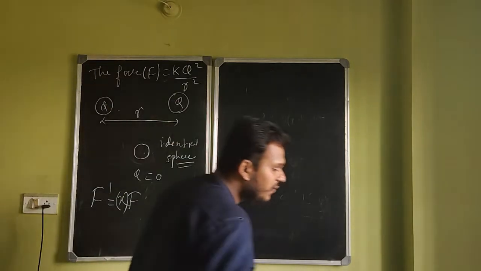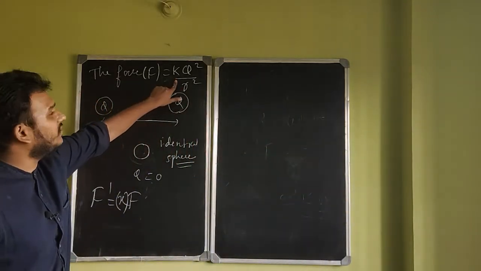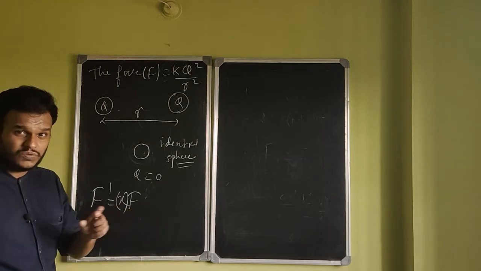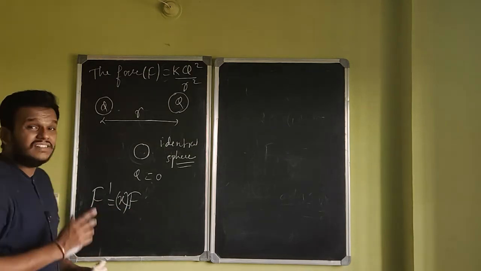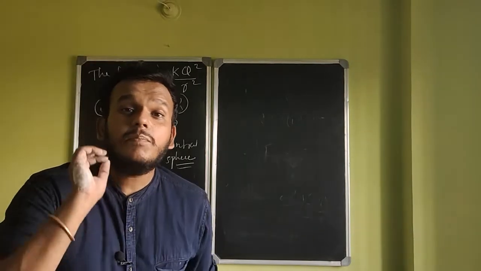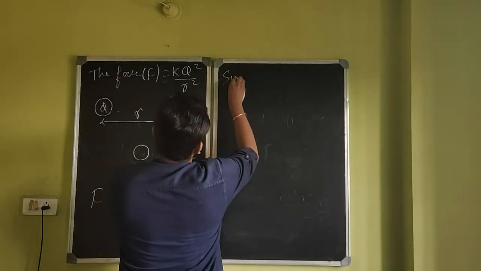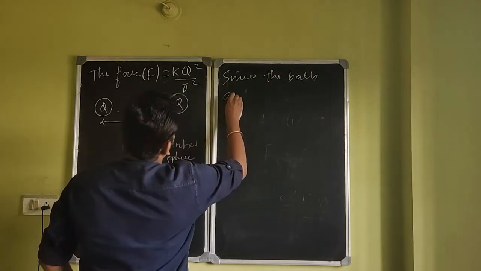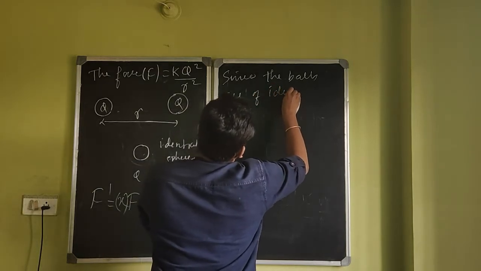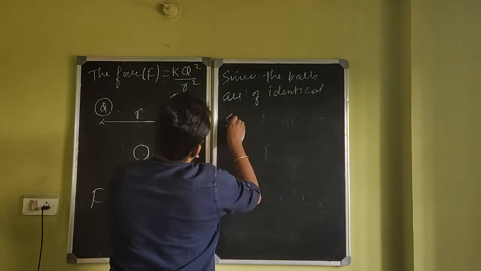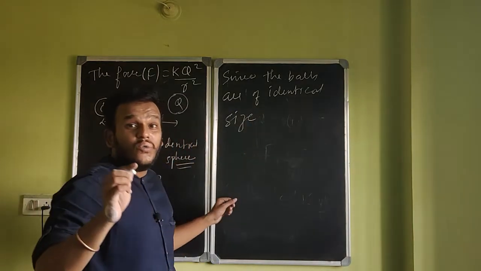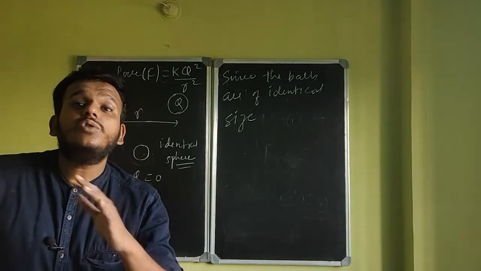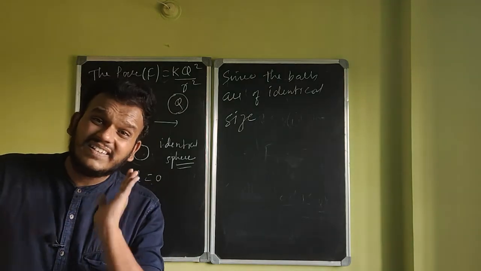You will not be getting force in terms of some number, you will be getting force in terms of these variables. But from there you can tell me how many times the new force is compared to the old force. You can just try this. The idea is, since the balls are of identical size, whenever they are brought in contact with each other, the charge gets split into equal halves. Both of them will get the same charge.